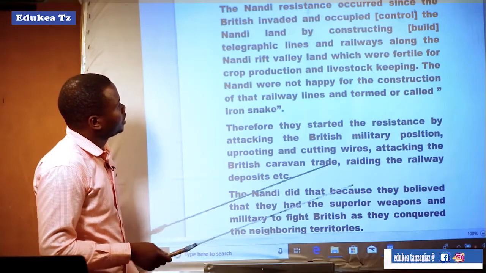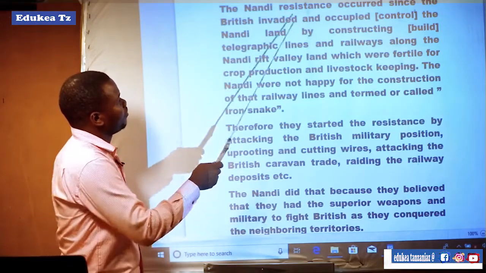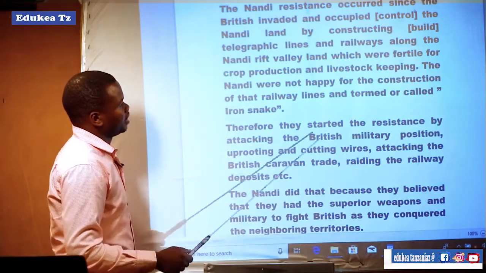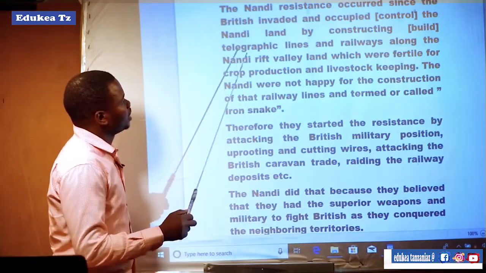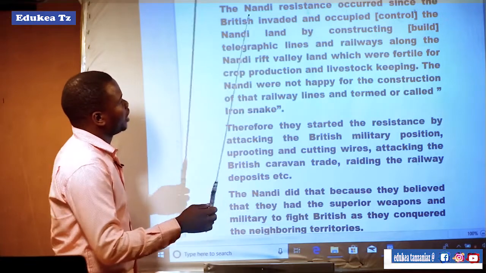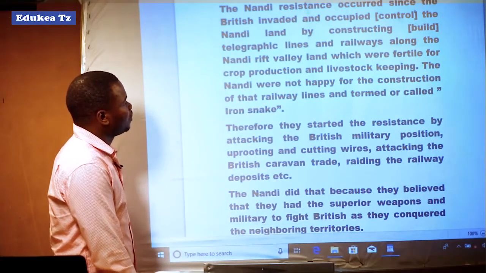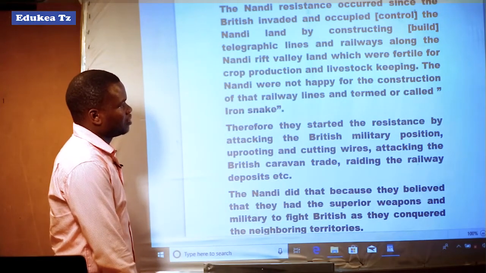The resistance occurred since the British invaded, occupied, and controlled Nandi land by constructing telegraphic lines and a railway along the Nandi Rift Valley, which was fertile for crop production and livestock keeping.